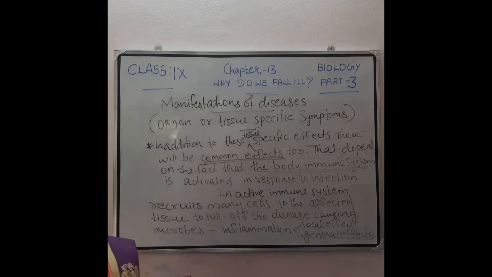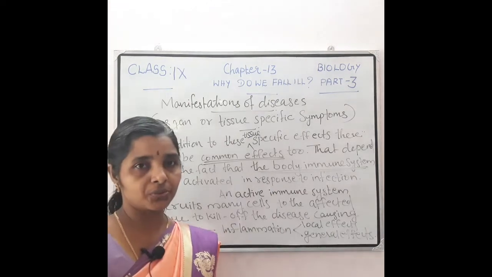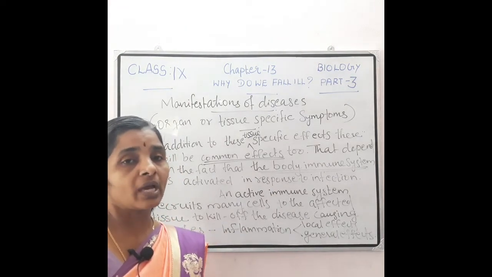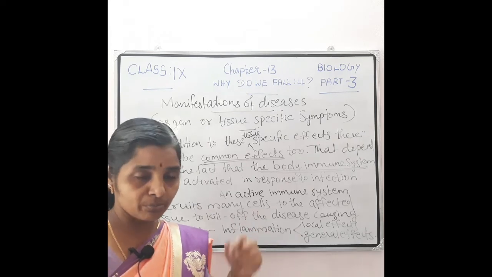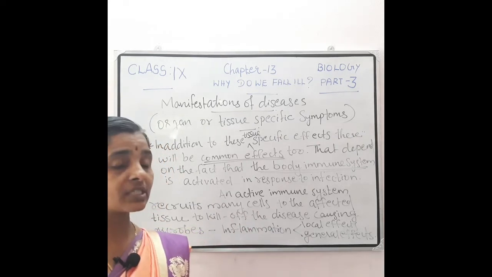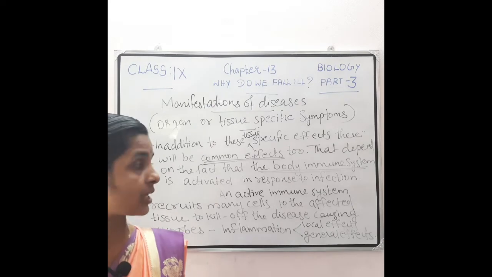Suppose microorganisms enter our body and reach a particular organ or tissue. Then our immune system is also activated to protect our body against this infection.